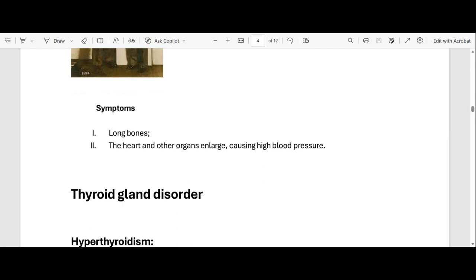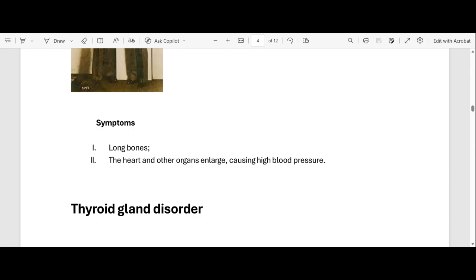We'll get to what high blood pressure means, but let me just explain it now. High blood pressure means the force of the blood against the walls of your arteries is more.